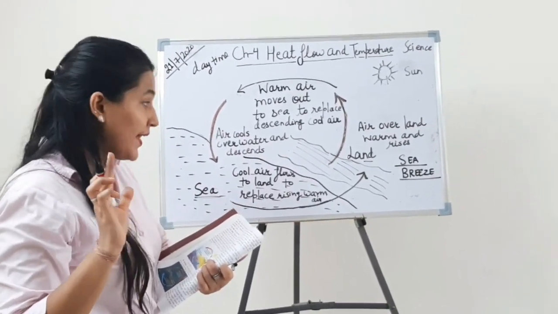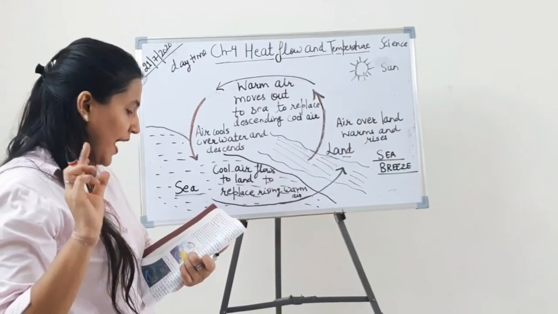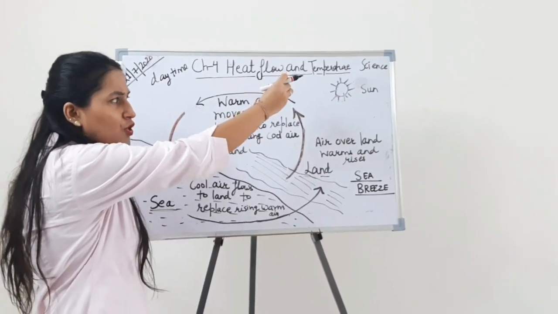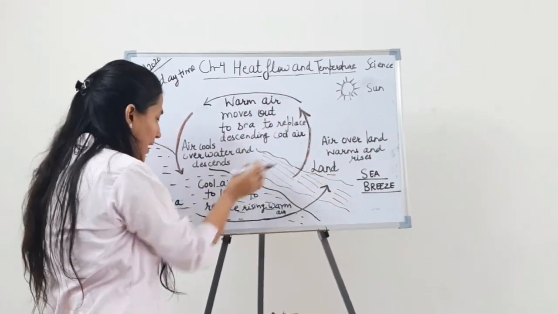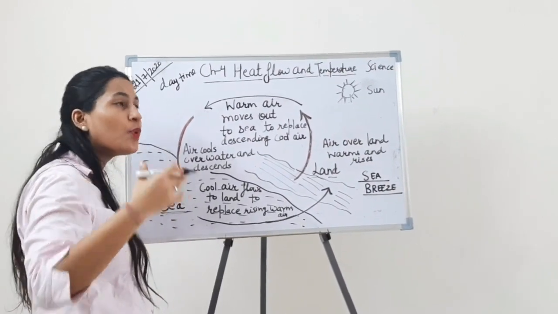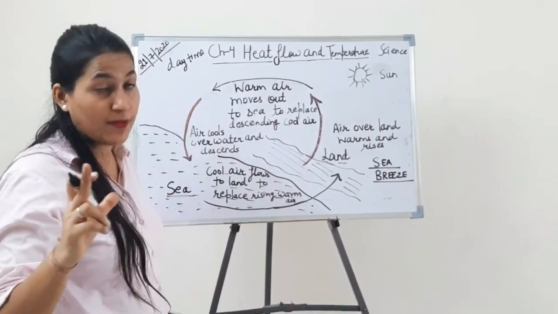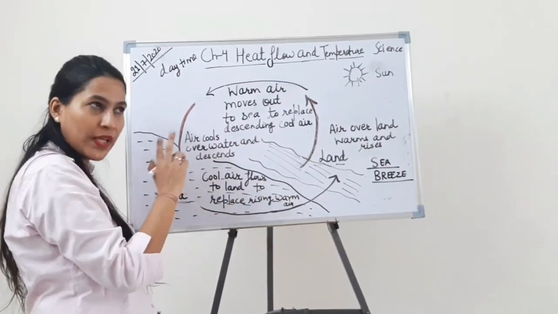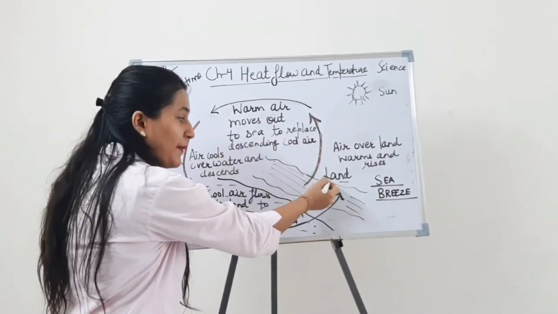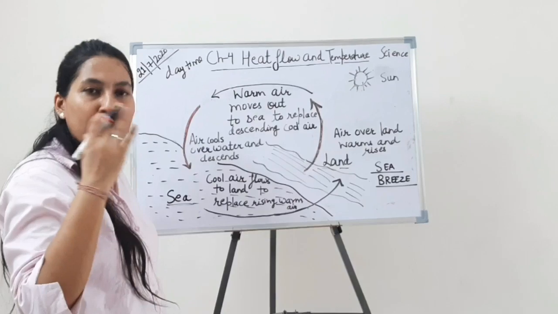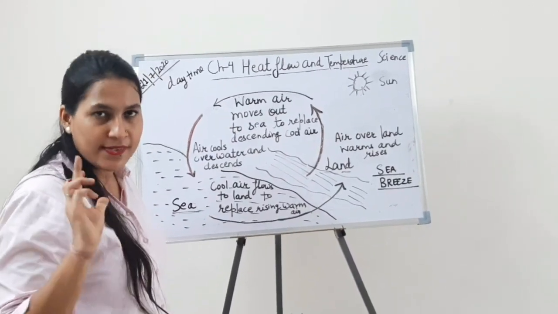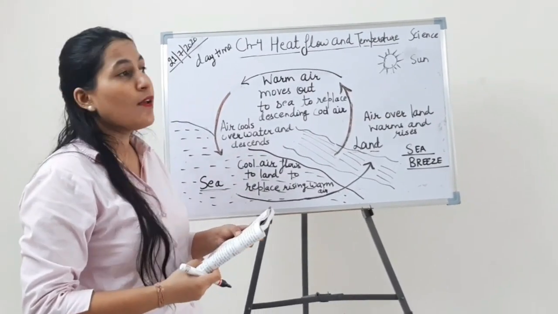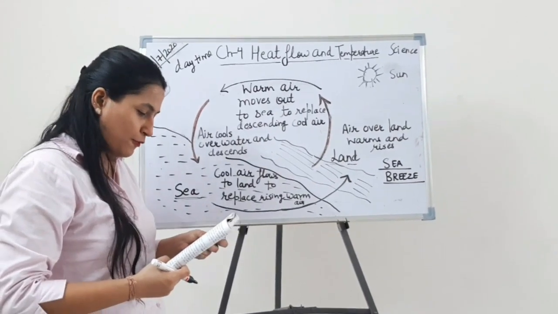However, the temperature of the land rises more rapidly as compared to sea. When the sun shines on the surface of land and the surface of water, it is going to increase the temperature. But when we compare sea and land together, we will find that the temperature rise on land will be more as compared to sea. Is that clear? Underline in your book: the temperature of the land rises more rapidly as compared to sea.